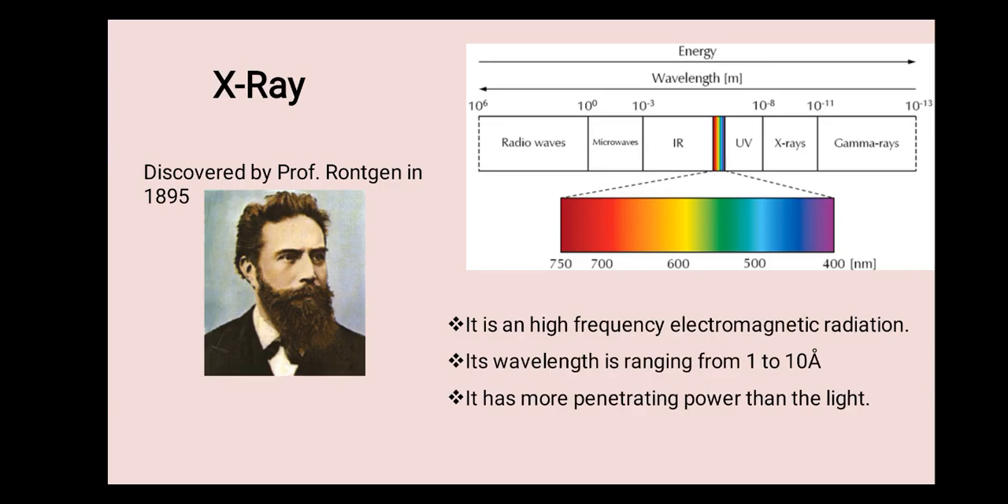Basically, an X-ray is nothing but a high frequency electromagnetic radiation. Its wavelength ranges from 1 angstrom unit to 10 angstrom unit. It has more penetrating power than light and it can pass through the human body, wood, metals, opaque objects, etc.